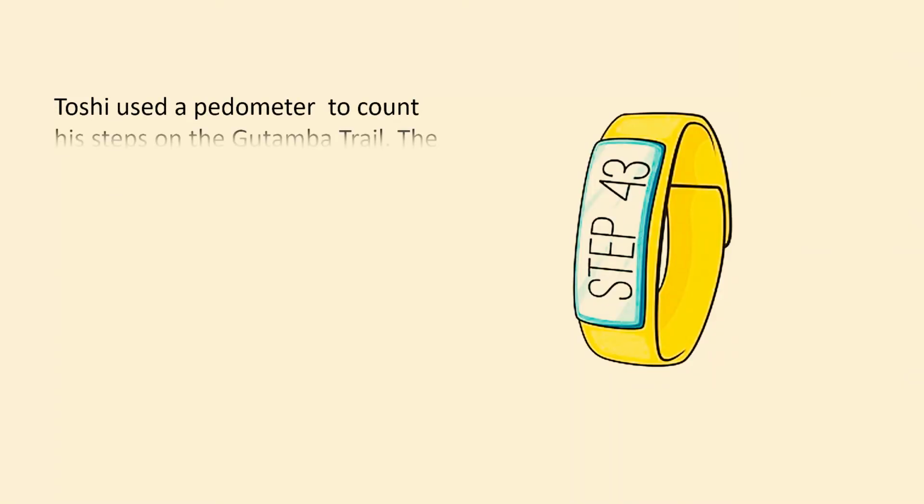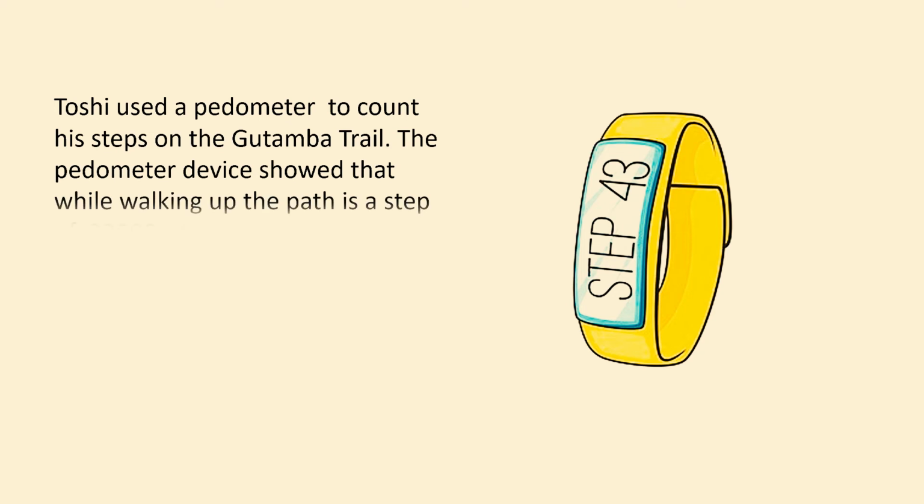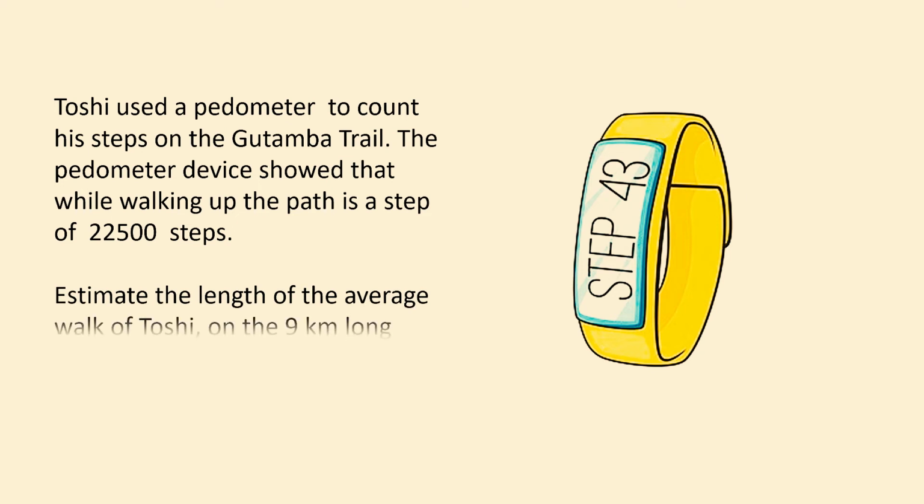Toshi used a pedometer to count his steps on the Gotemba Trail. The pedometer showed that while walking up the path he took 22,500 steps. Estimate the length of Toshi's average step on the 9-kilometer-long climbing route.